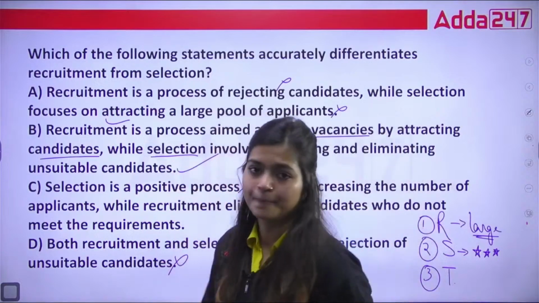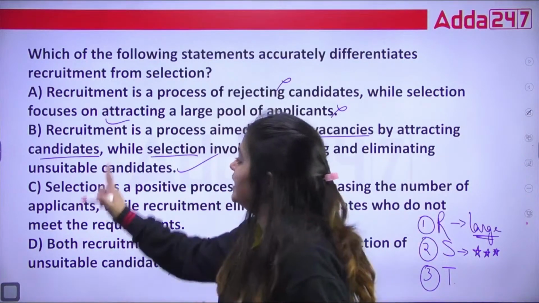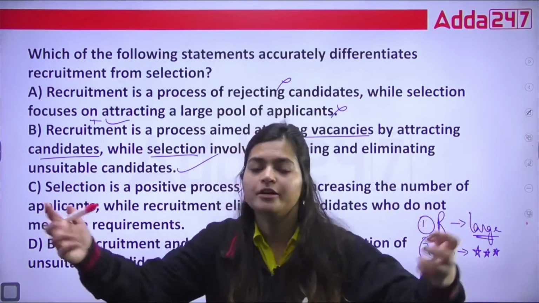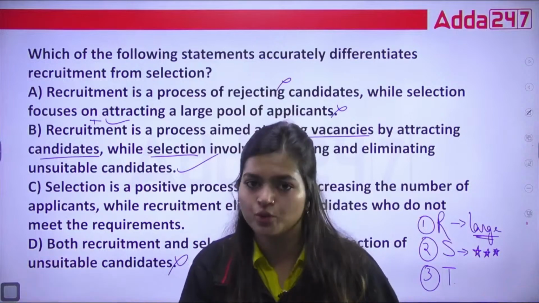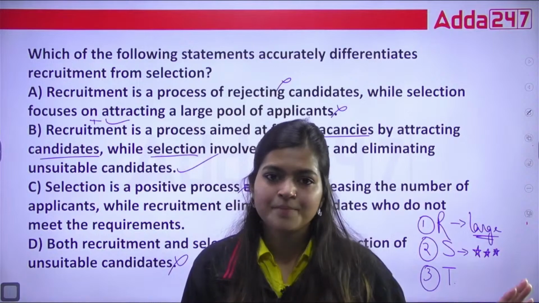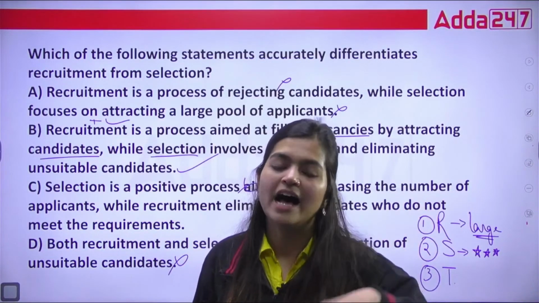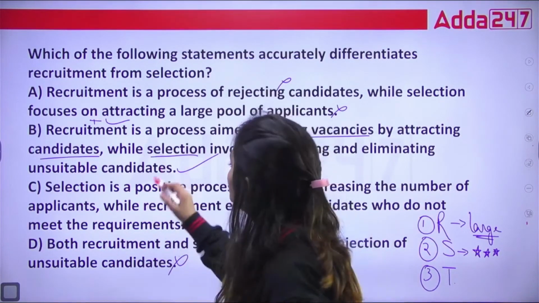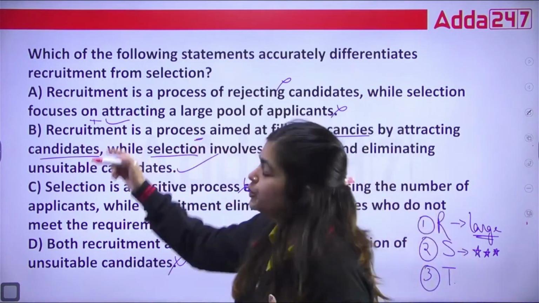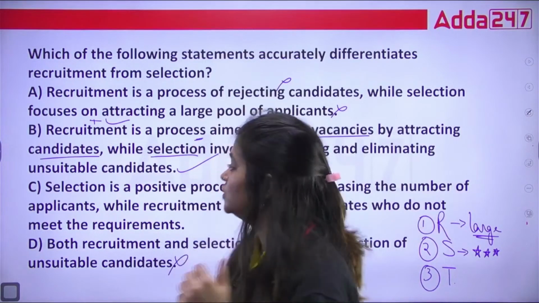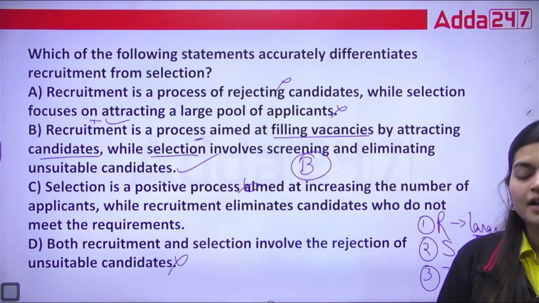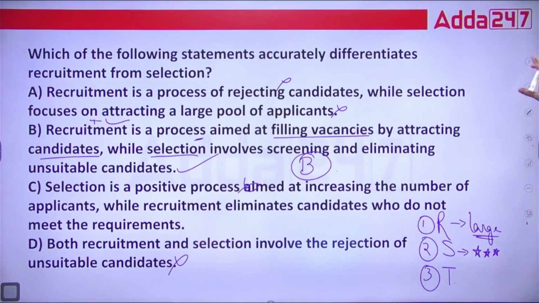That is true. So we can say one more thing, that recruitment is a kind of positive aspect, because in this you are welcoming each and every kind of resume. But under selection, you are eliminating those who are not suitable as per your job description. So you can say selection is kind of negative, recruitment is a kind of positive aspect. So the correct answer of this particular question is option B.